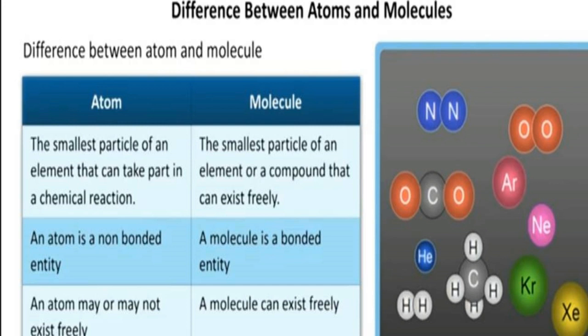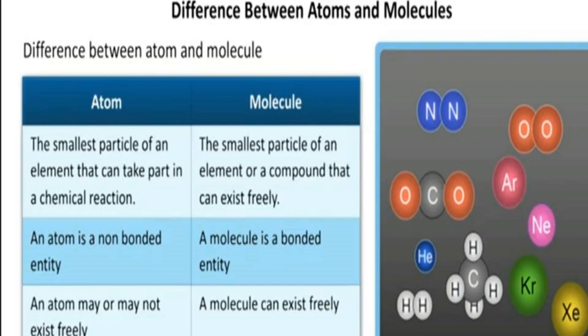Now we are going to see the difference between atoms and molecules. Even though atoms are the basic components of a molecule, they differ in many aspects when compared to the molecule. Now see the tabular column. Atom: the smallest particle of an element that can take part in a chemical reaction. Molecule: the smallest particle of an element or a compound that can exist freely. Atom is a non-bonded entity. Molecule is a bonded entity.